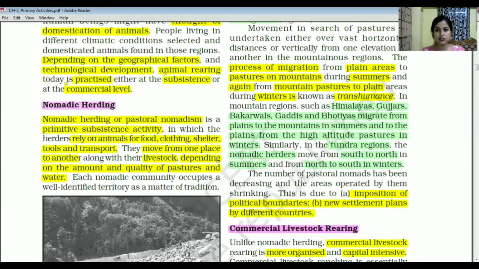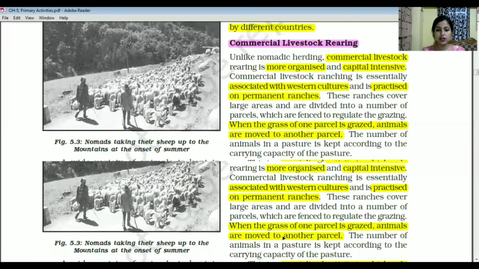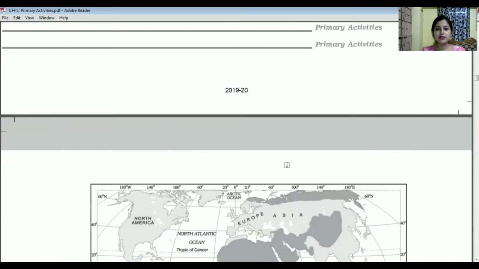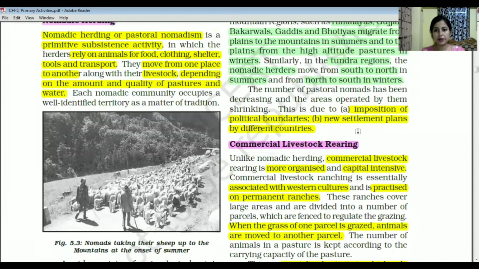And the third region mentioned over here is the small areas of Southwest Africa and the island of Madagascar. The southwest region of Africa means, see, this is the southwestern portion of the African continent, and this small island is known as Madagascar. And over here also we can see. So this is the region which you can refer to from your world map.